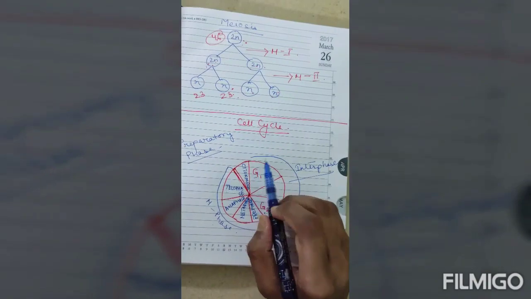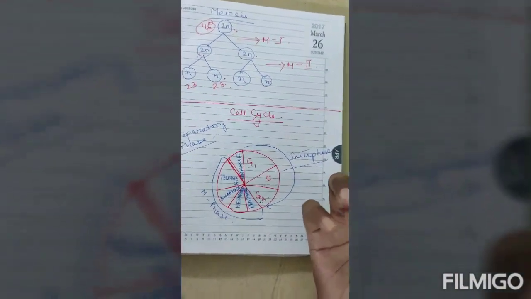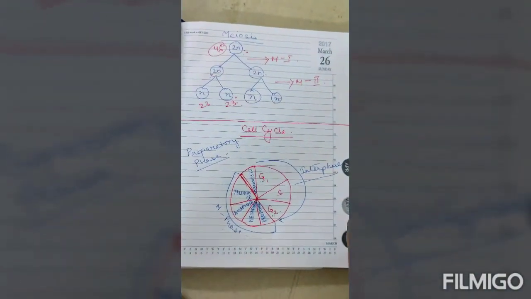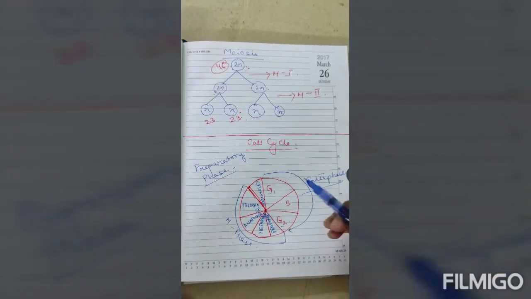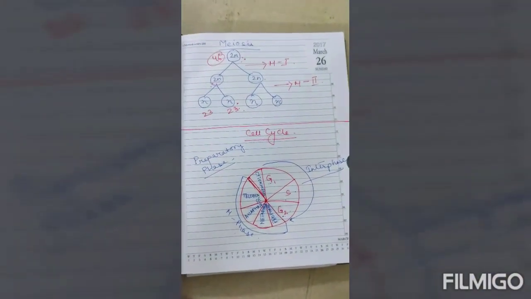G1 phase, over here the cell prepares itself for the division. That means it starts to accumulate the DNA, RNA, protein, starts to gain in size, starts to prepare itself for the further division. Next is S phase. What is the S phase? The term S phase means synthetic phase.